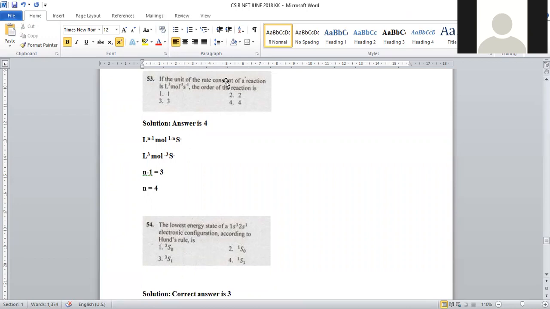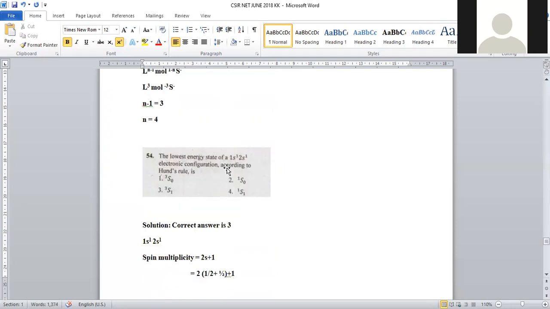Now, if the unit of rate constant is L cube, mole inverse 3 and second inverse, L cube means n minus 1 value is 3. N minus 1 value is 3 is nothing but n is equal to 4. Means the order of the reaction is 4. It is a fourth order reaction. Question number 53, option number 4 is the right answer.